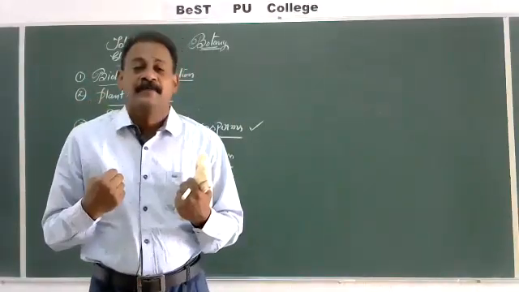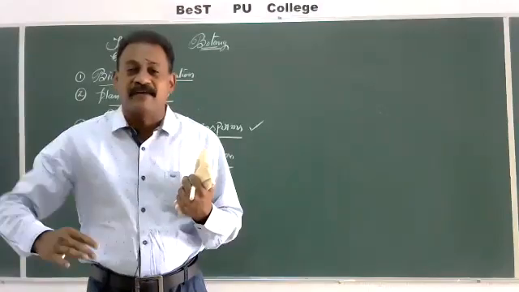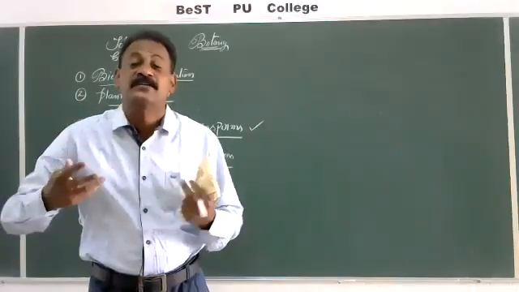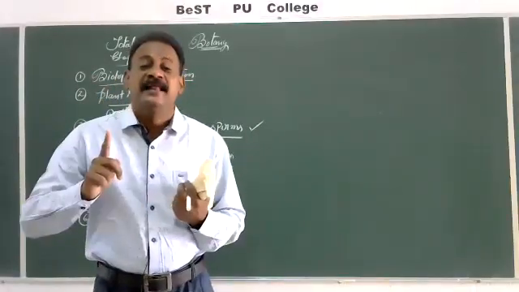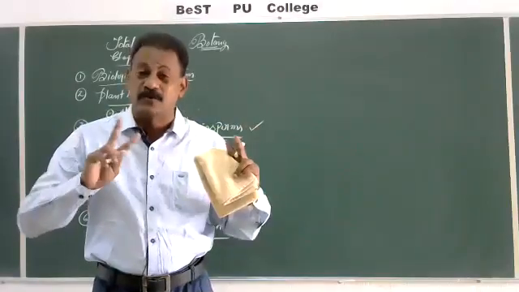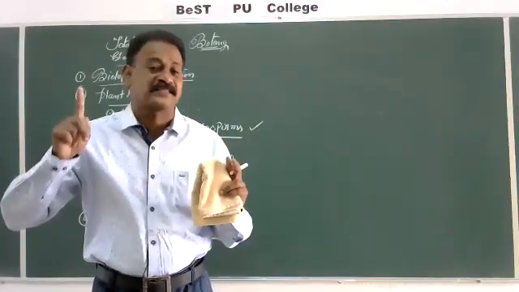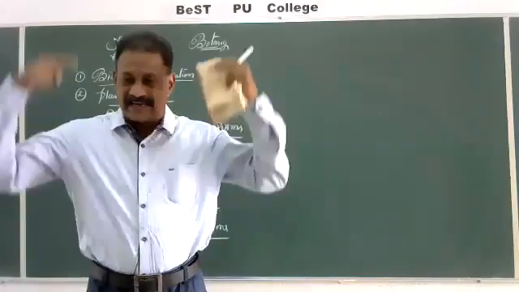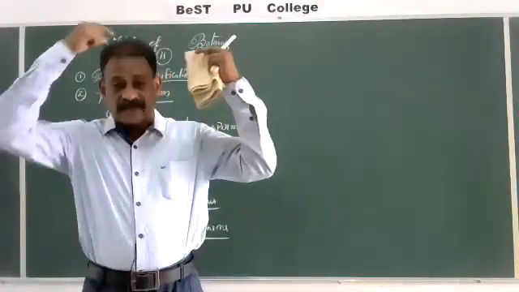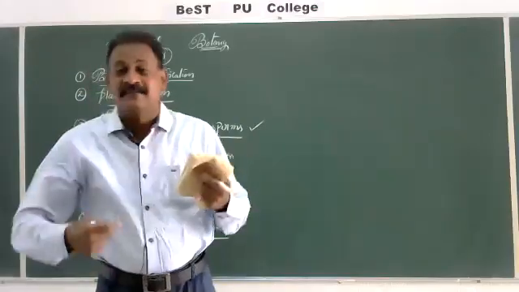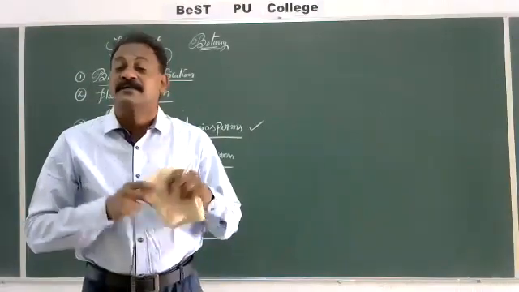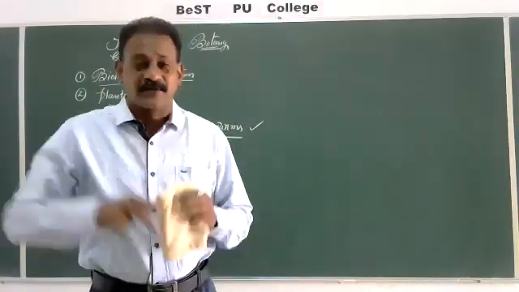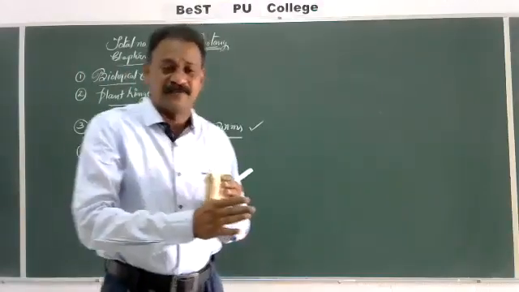For example, in a human being, a male human being, when he has grown and attained maturity, in his body the germinal cells, reproductive cells, show meiosis. A single cell undergoes meiosis 1 and meiosis 2, two types of divisions. Then only meiosis is completed. Finally, it will form 4 cells which are called haploid cells. Here, the organism is a diploid organism. Starting from the top of the hair follicle to the last, every cell is diploid. Reproductive cells are capable of showing meiosis, which is called reductive division. So, the diploid number is reduced to half.